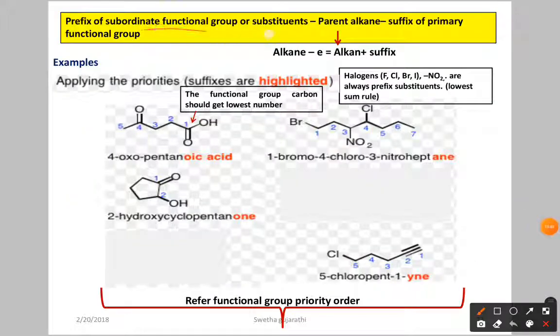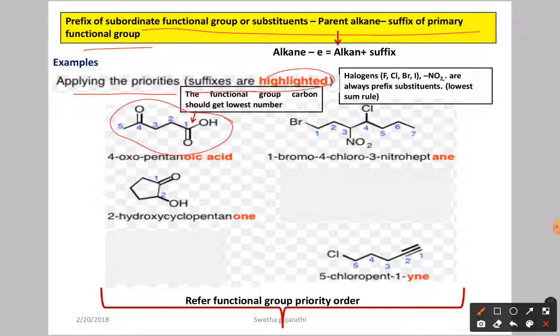Now let us see the examples here. Applying the priority, the suffixes are highlighted here. This is the molecule. Here we have two functional groups. This is the acid. This is the ketone. So according to the priority order we told, the acid comes first, after that we have the ketone. So in the parent chain you have to use the suffix oic acid, and the ketone you have to take as a substituent.